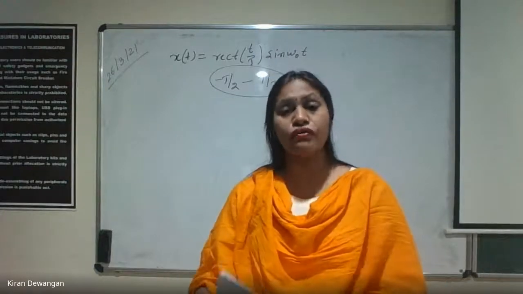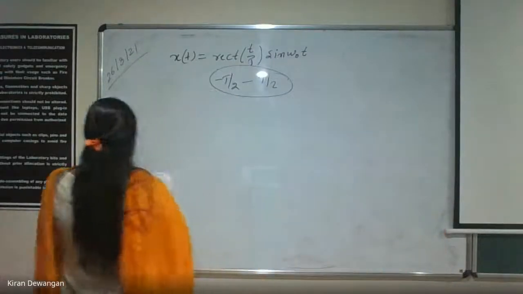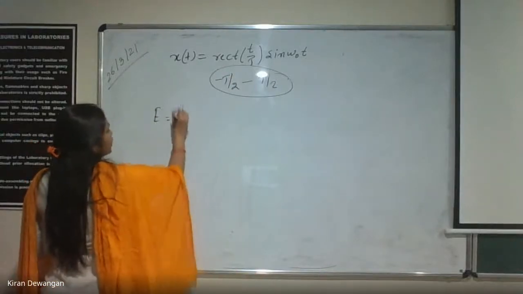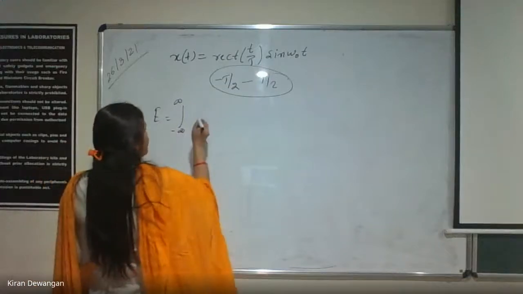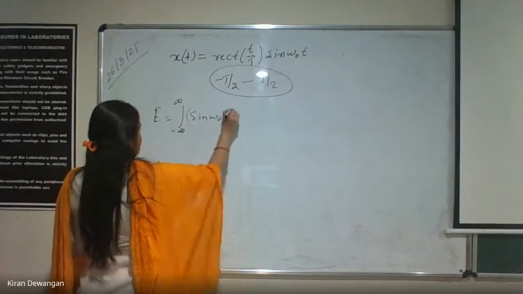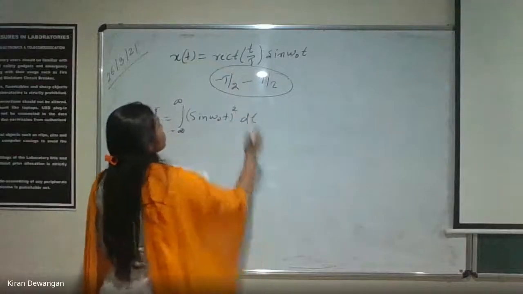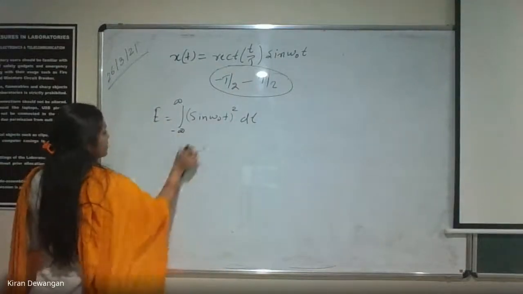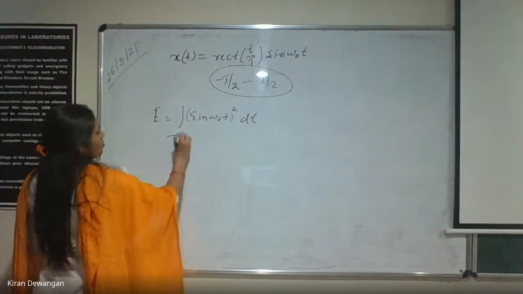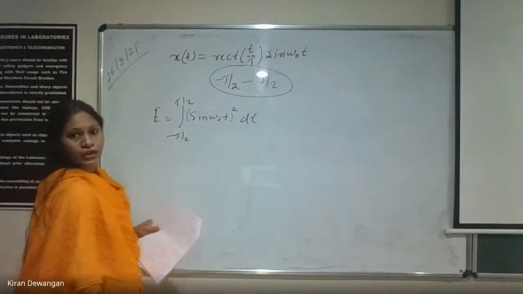It is periodic for a finite duration, and if we calculate the energy for this also, it will be the integral of sin omega naught t, minus infinity to infinity. This becomes sin omega naught t whole square, dt. Because this value is 1, we know that. And this limit will change. It will change from minus tau by 2 to tau by 2. Clear? The limit will change from minus tau by 2 to plus tau by 2.